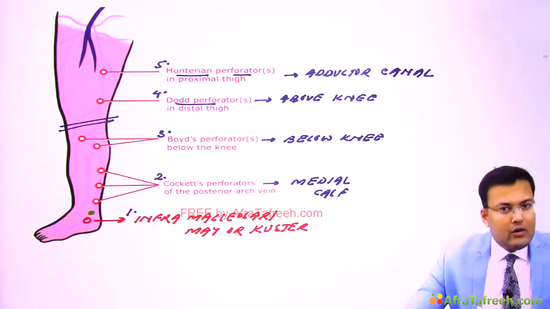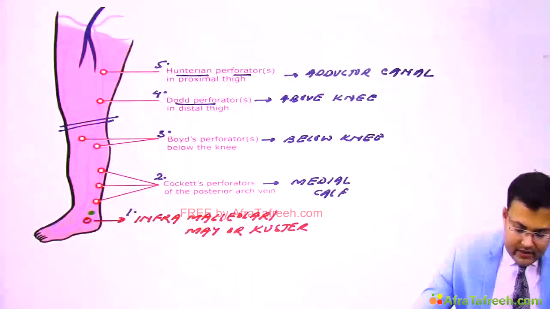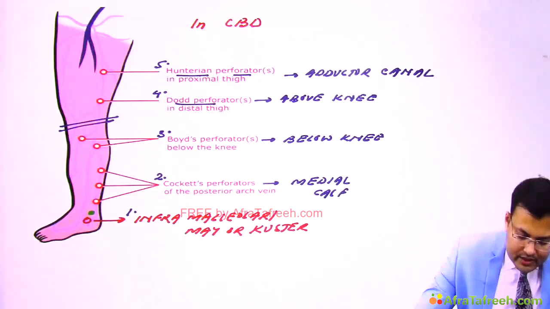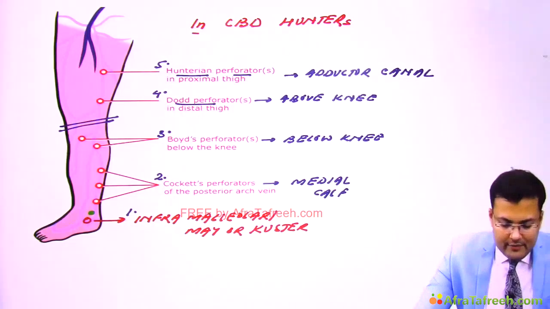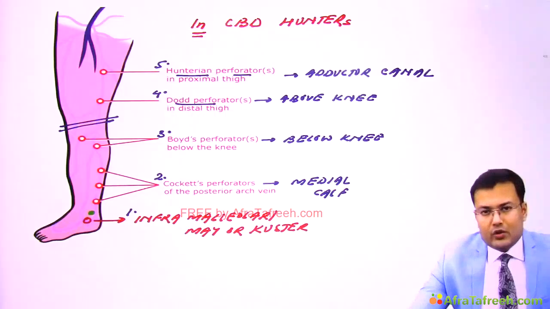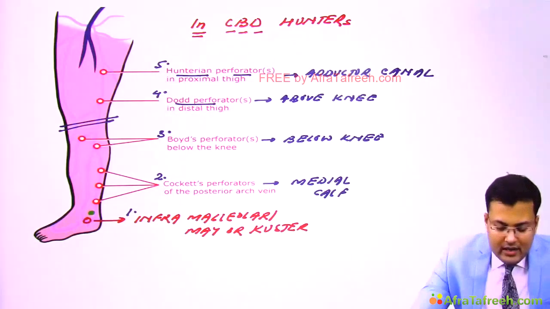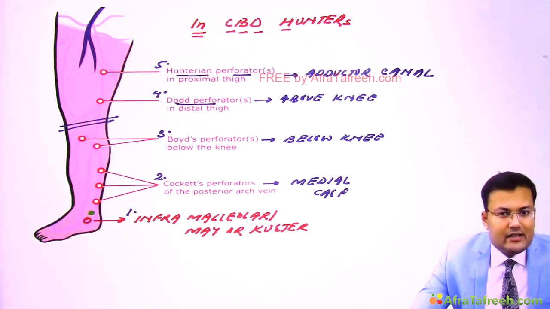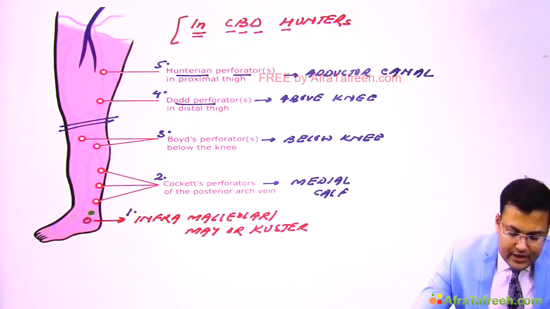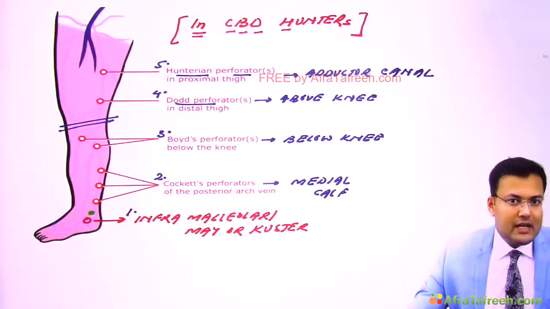Clear? So how to remember? The mnemonic is in CBD Hunters. In means inframalleolar, also known as May Kuster. C means Cockett, B means Boyd, D means Dodd, and Hunters means Hunterian. So these are the perforators of lower limb which are asked frequently.